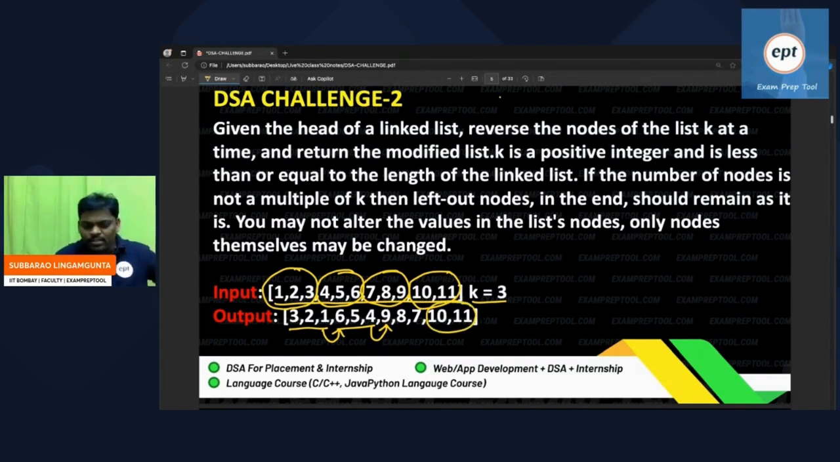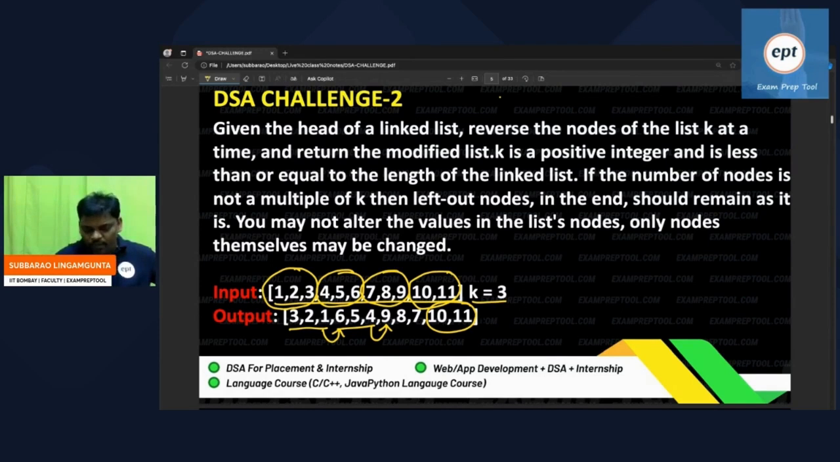Fine. So I'm going to explain. To solve this problem, you have to understand only one thing: how to reverse. You should know how to reverse it. Other than this, nothing there. Normally, the first node's next goes to the second node, the second node's next goes to the third node. Reversing is nothing but the second node's next will go to the first. That is the meaning of reverse.